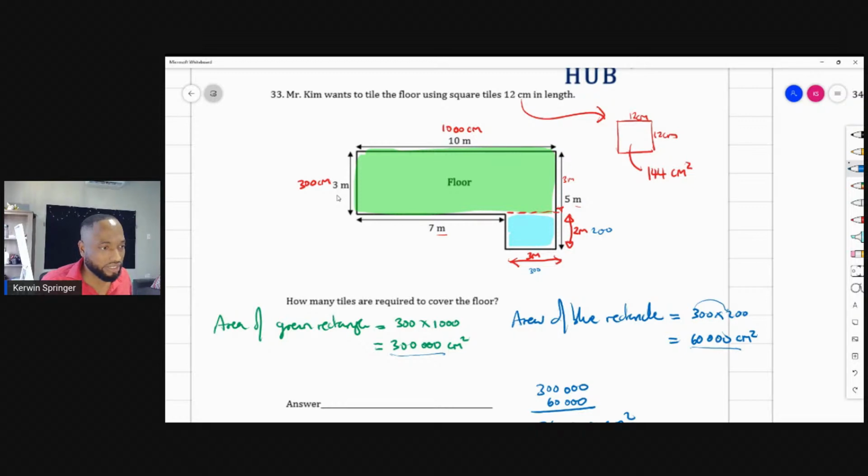Anybody have an answer yet? This question, there weren't a lot of answers in the chat. This was a tough question. And the reason it was tough is because of the meters to the centimeters. The other way to do it would be to find the area of the floor in meters squared, convert the meters squared to centimeters squared by multiplying by 100 times 100.